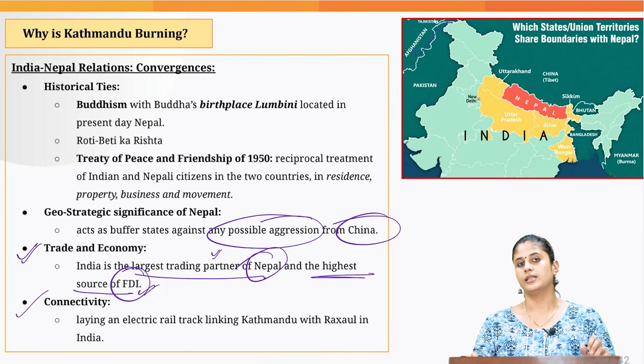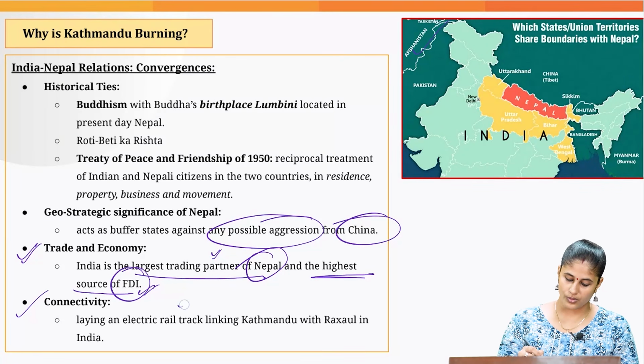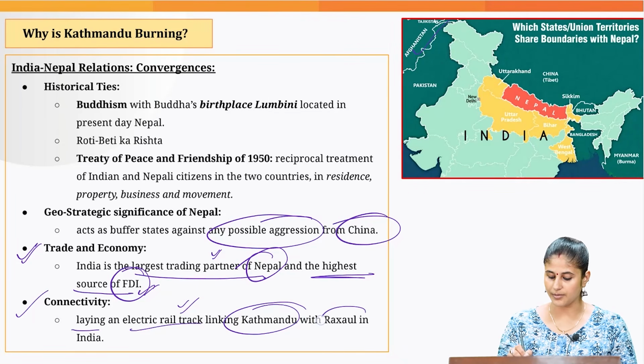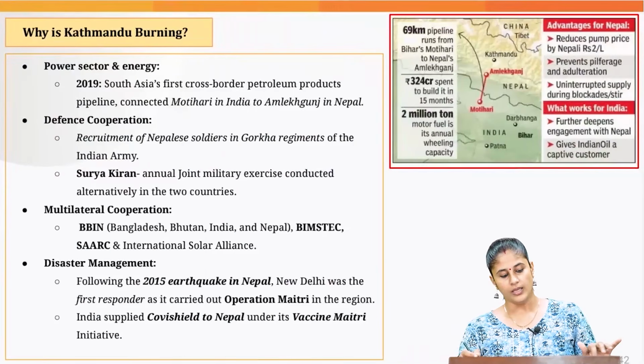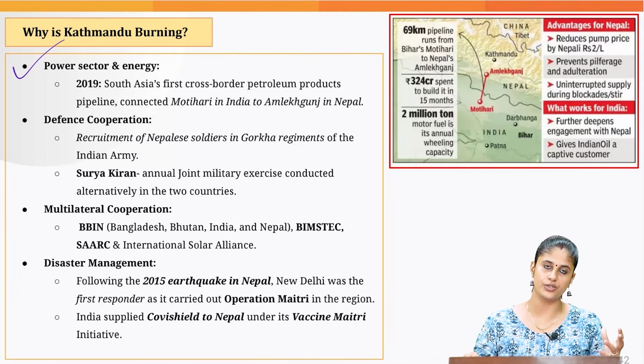Then the instability is also going to affect the connectivity projects that we have developed over a period of time. So we talked about laying an electric rail track which would be linking Kathmandu with Raxaul. Then we have good relation when it comes to energy domain also.